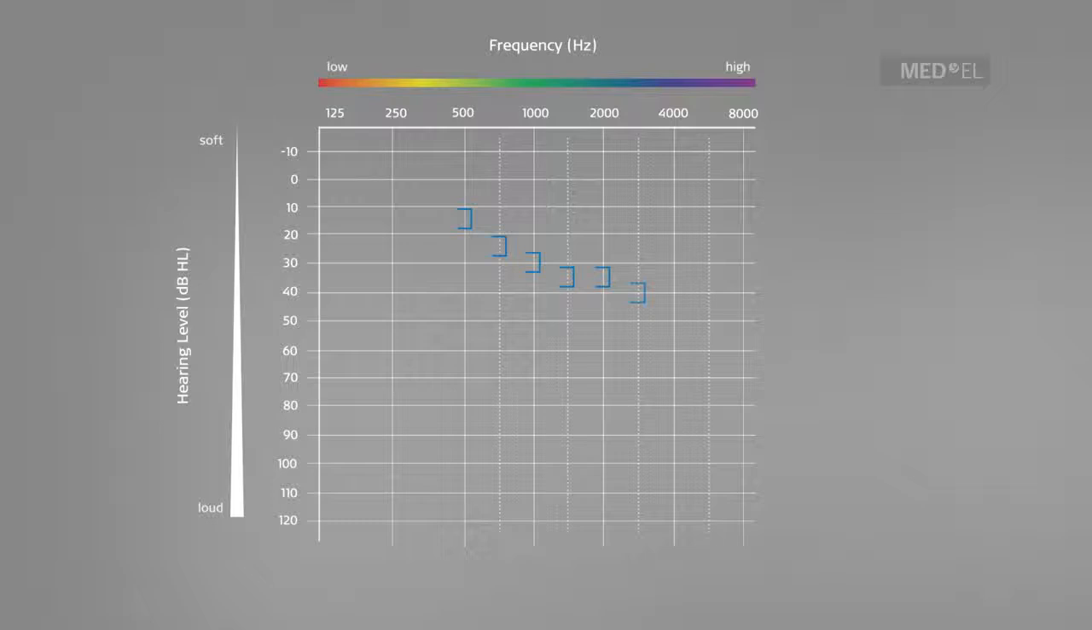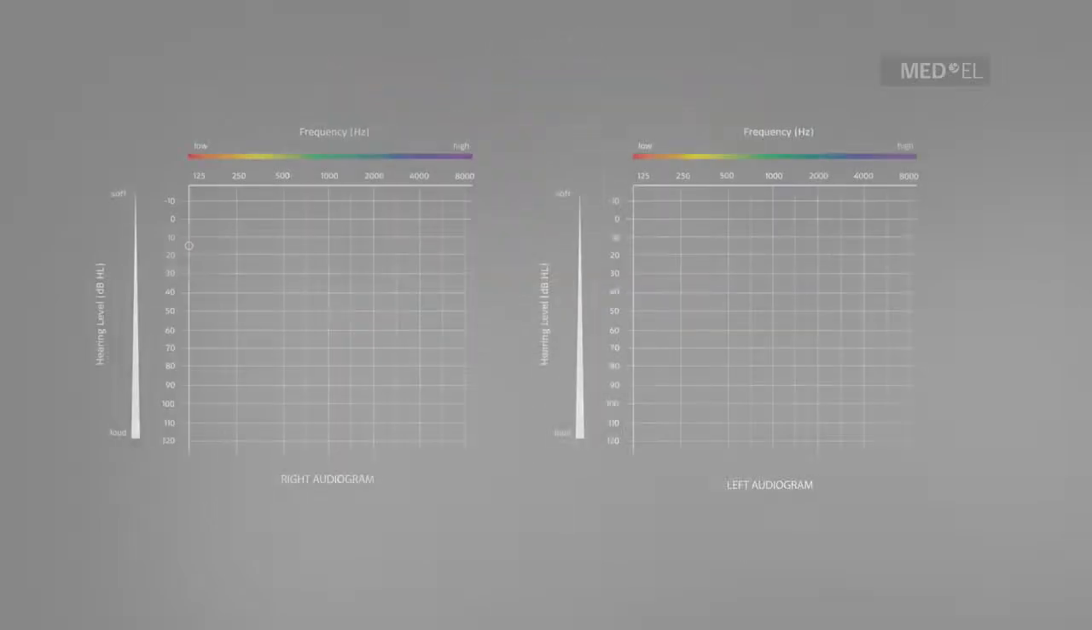In a bone conduction test, a right-angled bracket is often used to identify the right ear, and a left-angled bracket is used to identify the left ear. A triangle can be used to represent either ear. Here is an audiogram showing both air and bone conduction test results for each ear.